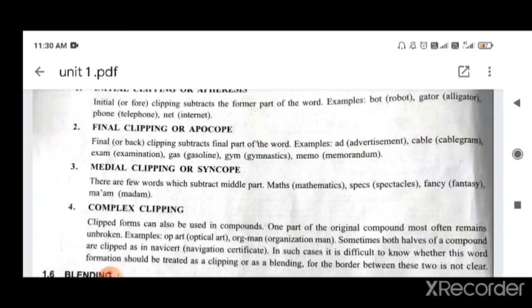Specs, so the full word is spectacles. We take spec and then the s from the back, that becomes specs. Fancy, so we take fan and then c from behind, from the back, it becomes fancy from fantasy. Then ma'am, that is taken from madam.